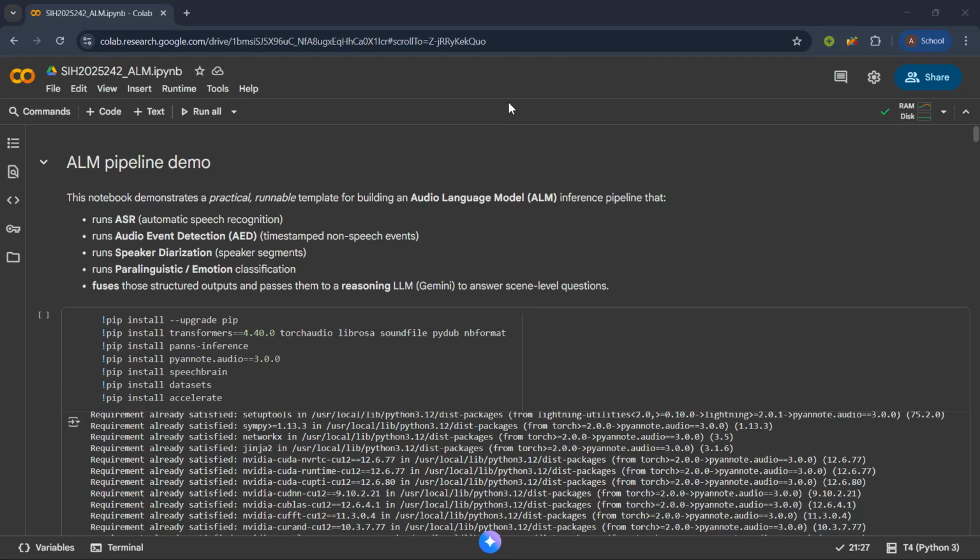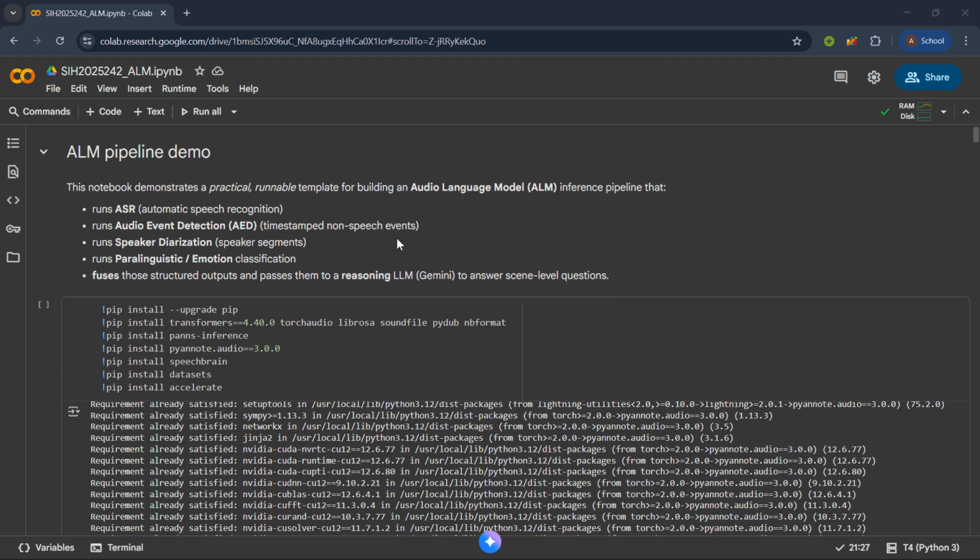Welcome. This is our SIH project entry. We are creating an ALM under the theme Smart Automation for the problem statement ID SIH 25242.